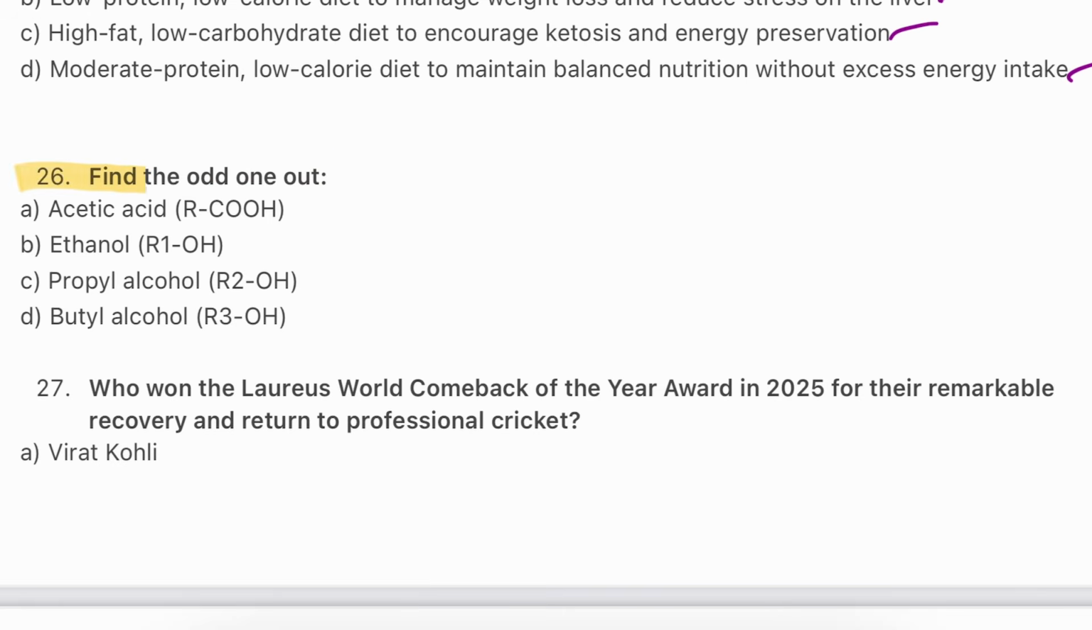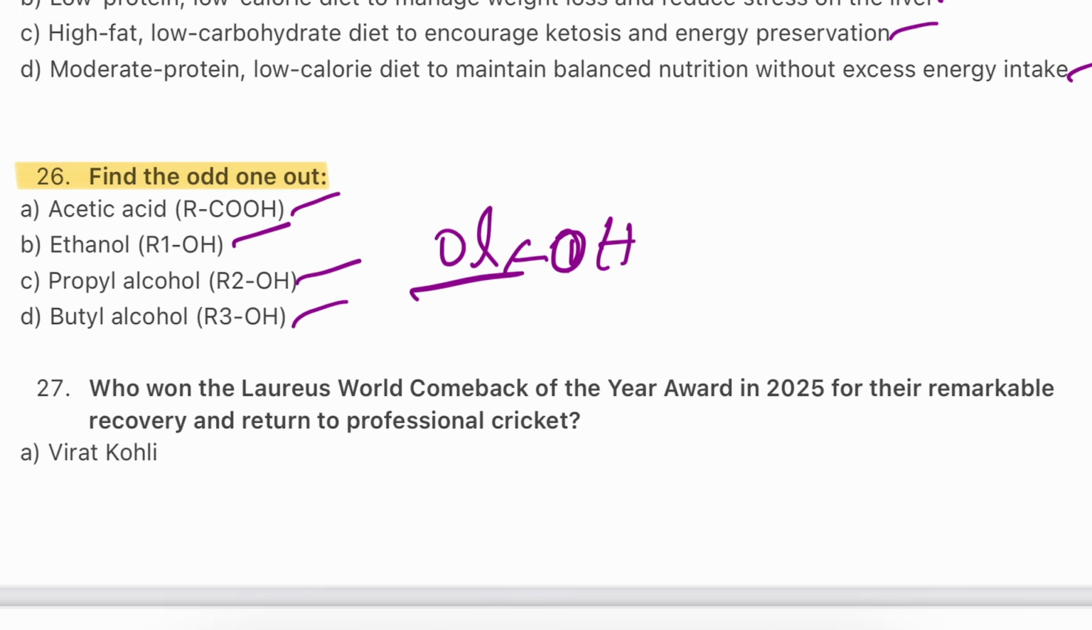Question number 26. Find the odd one out. Acetic acid, ethanol, propyl alcohol, butyl alcohol. As you can observe here, alcohol names have "ol" at the end of the word. Every alcohol has an OH group. So if there is an OH group, the name will end with the letters "ol". So you need to focus on that. You need to remember this first.